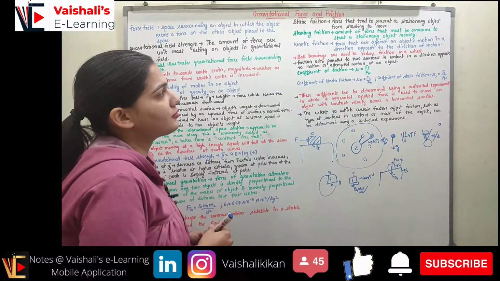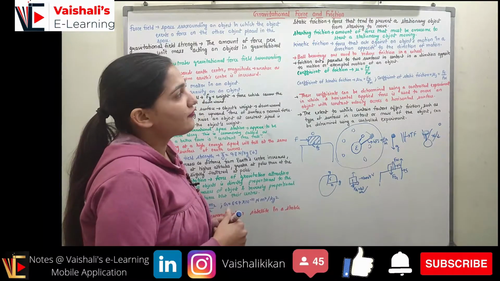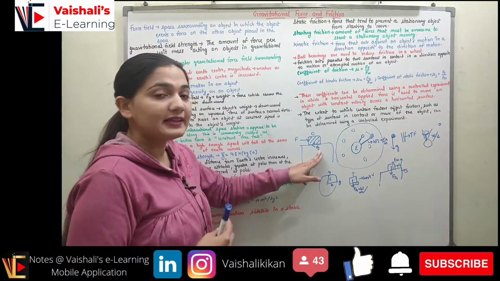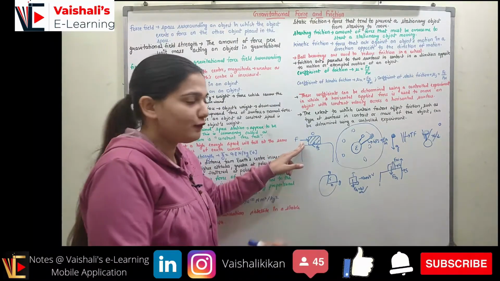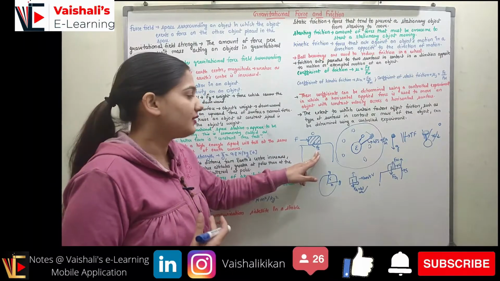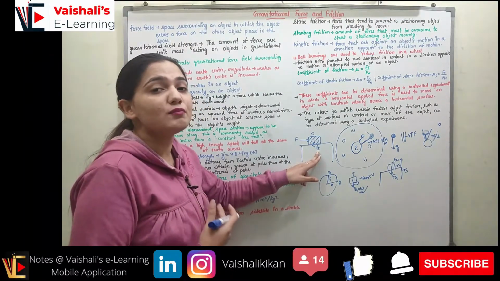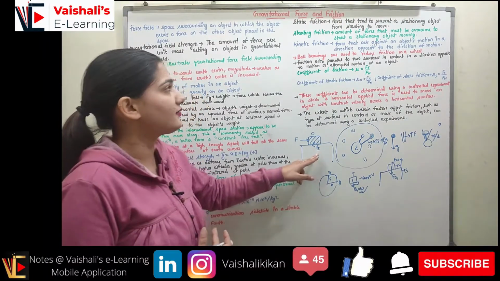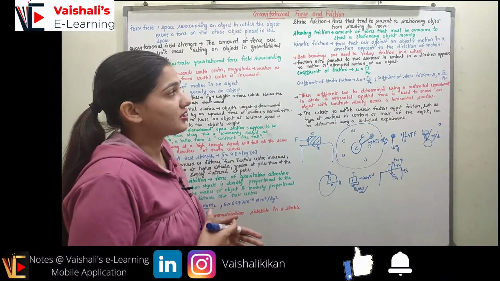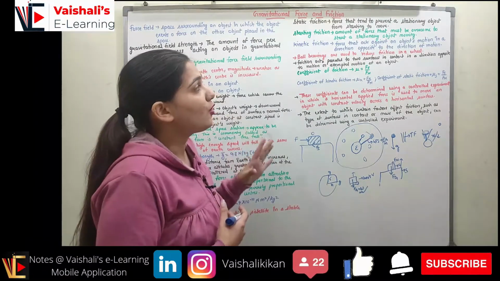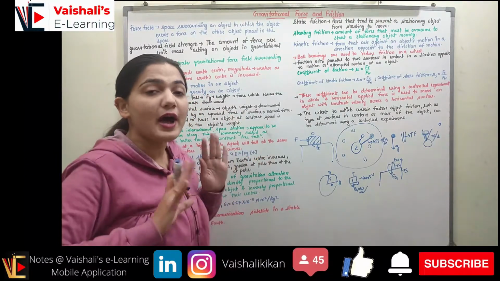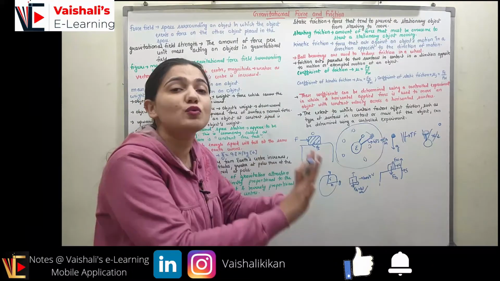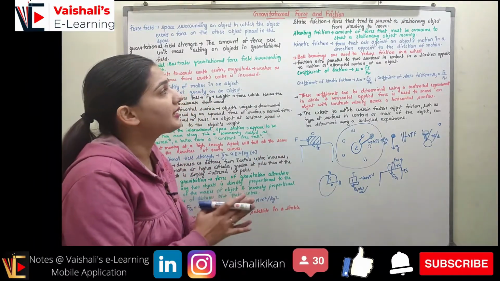So the static friction force is a force that tends to prevent a stationary object from starting to move. This frictional force acts in the opposite direction of the applied force. It makes the object resist motion, right, so that it does not start moving. This frictional force is the static frictional force. Now coming to starting friction: the amount of force that must be overcome to start a stationary object moving, the amount of applied force that you apply to make a static object move, that much force is called the starting frictional force.